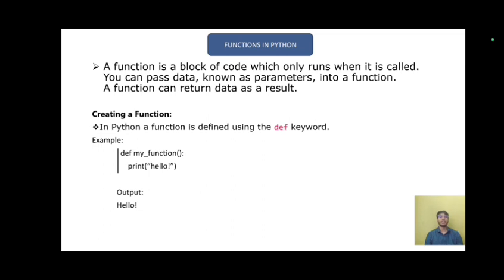Creating a function. How to create a function? In Python, a function is defined using the keyword def. Example: def my_function(). Here def is used to define a function. my_function is the function name, followed by parentheses and a colon. Then we give a print message, hello, and we get the output as hello.